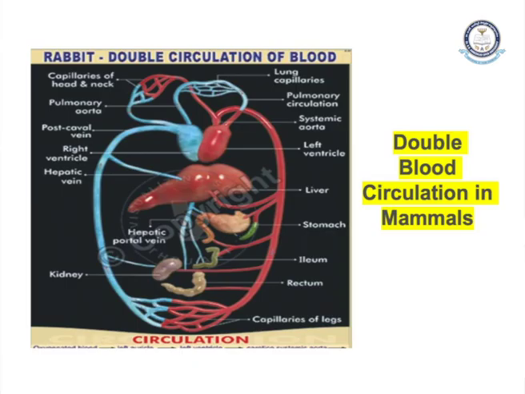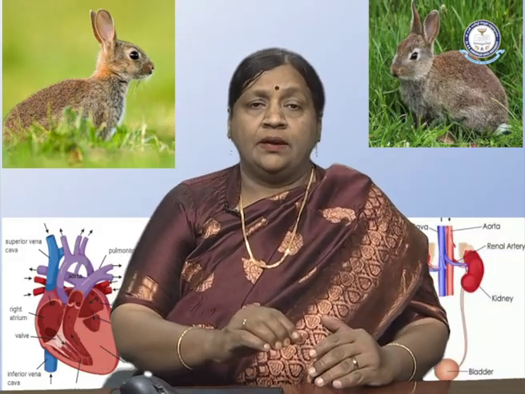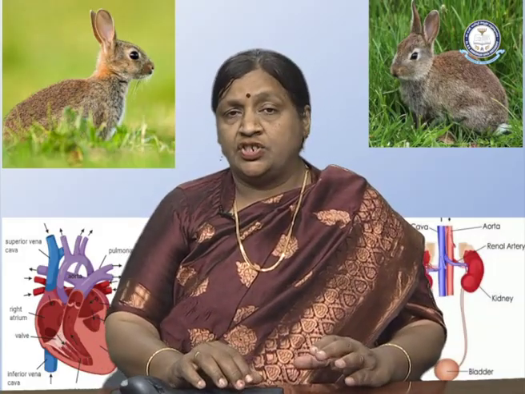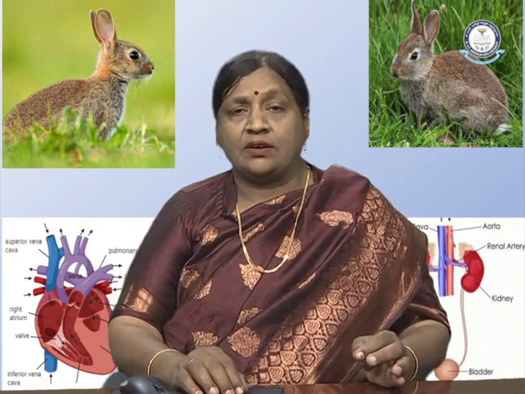We can see this kind of double circulation in the picture, where blue color indicates deoxygenated blood and red color indicates the oxygenated blood. So double circulation in mammals is seen in this picture. Now, we will learn about the circulatory paths, the important structures of the heart and the blood vessels involved in the circulatory path.